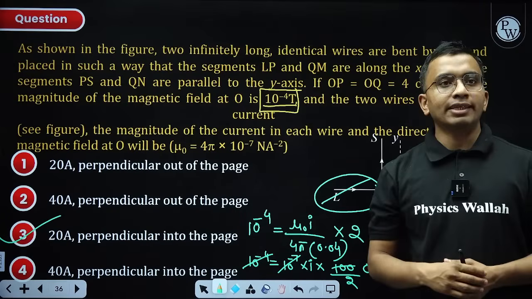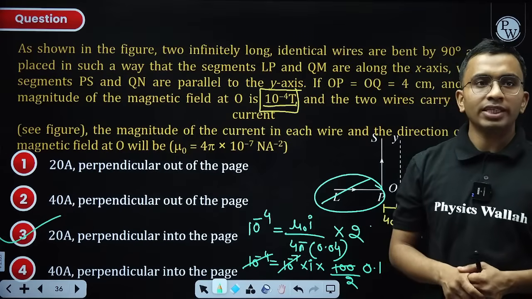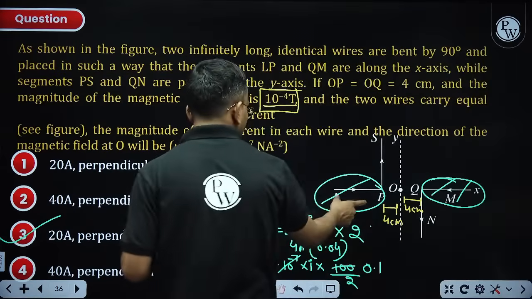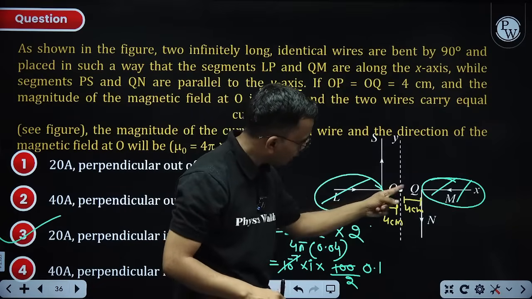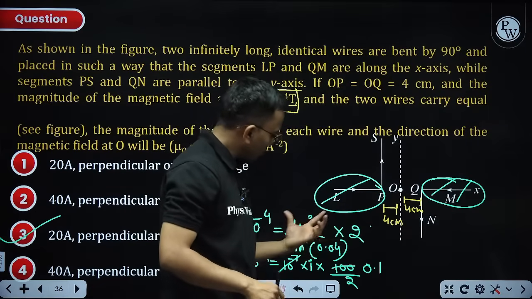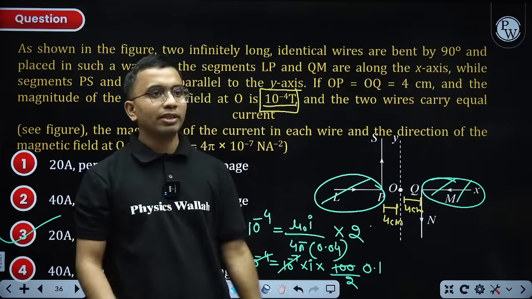Option 3 is the correct one, Videsh. Videsh, I think you forgot to multiply by the 2, okay? Same contribution due to this, same contribution due to this. So write the contribution due to one and multiply it by 2.